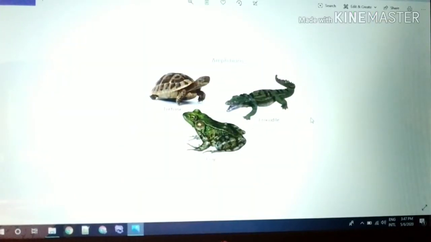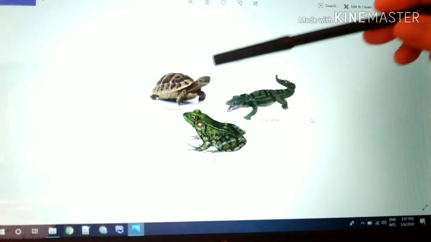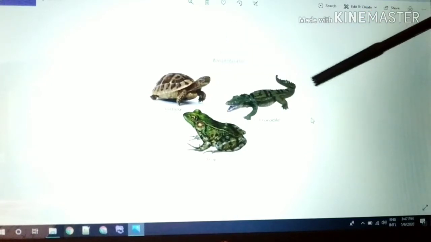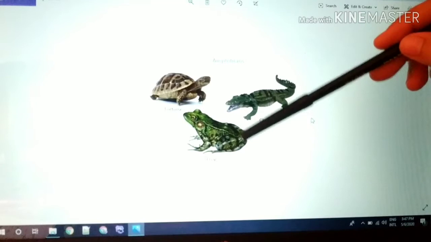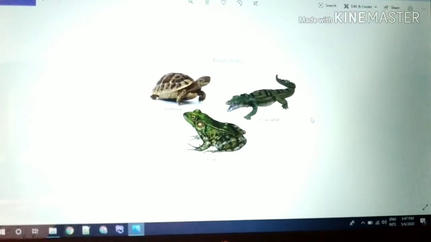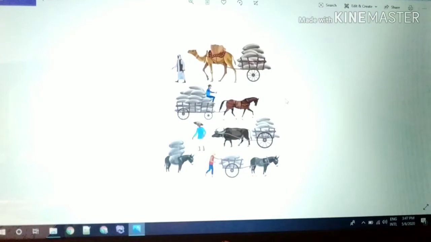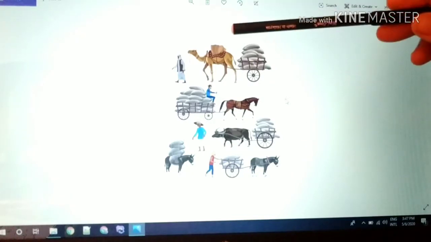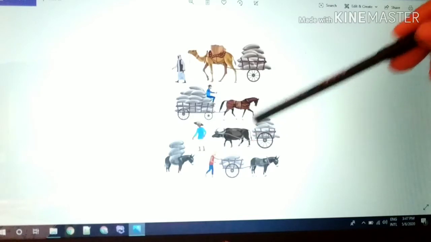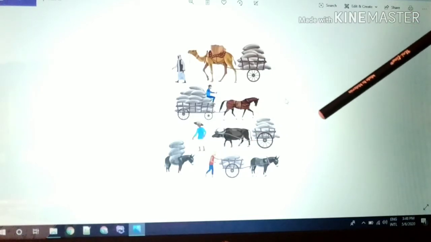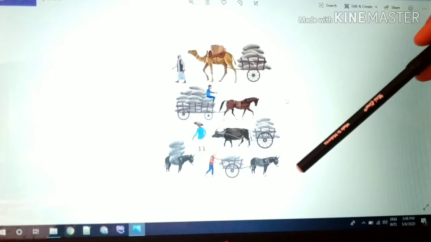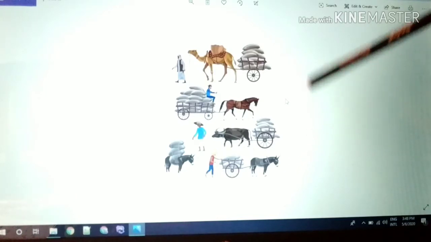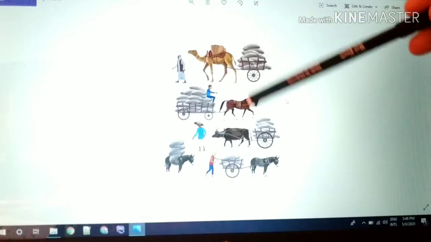Here, I am showing the pictures of amphibians, the animals that live both on land and in water. This is a tortoise or turtle, this is a crocodile, and this is a frog. And these animals are the beasts of burden. They are carrying loads for us. Look, here are a horse, a camel, an ox, and a donkey. These are called beasts of burden.